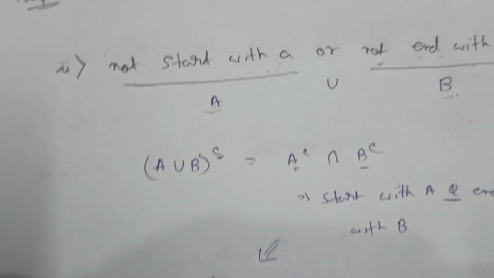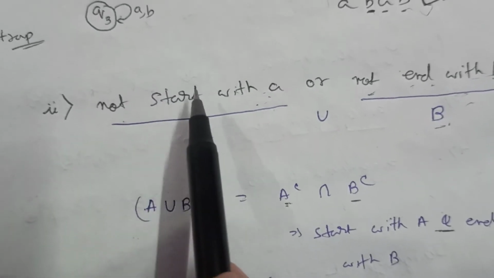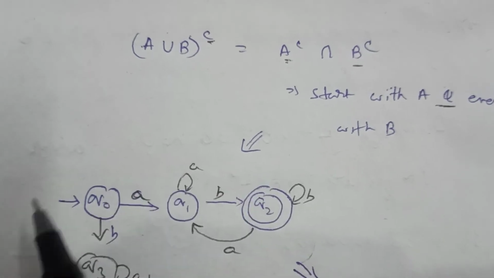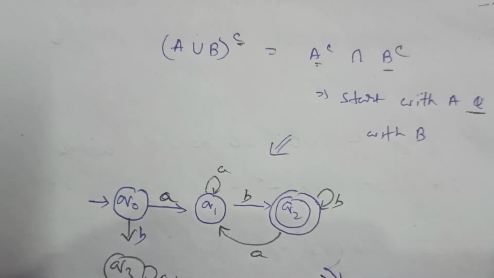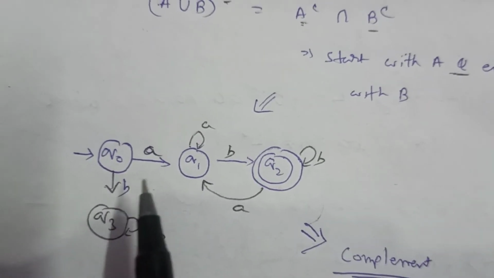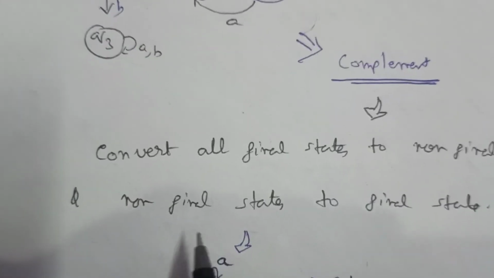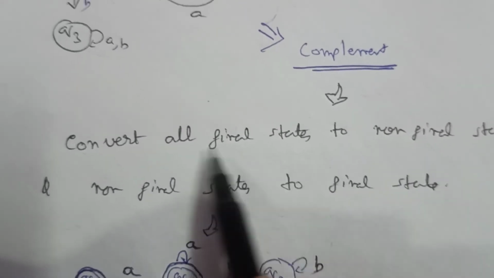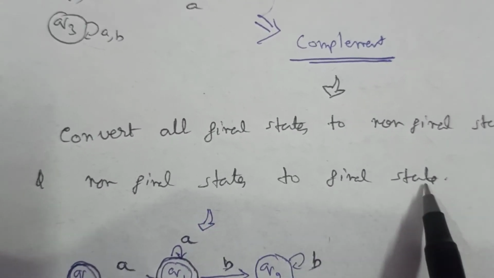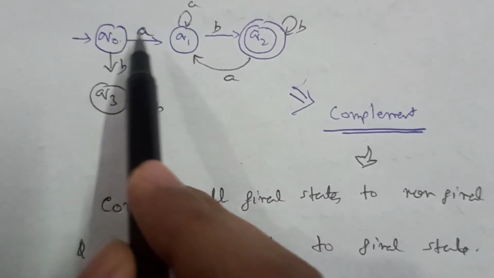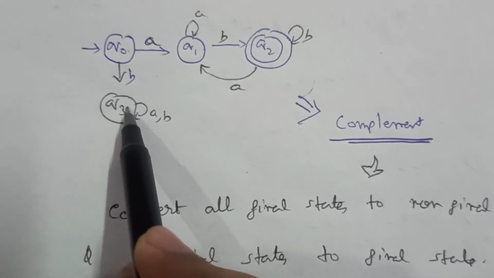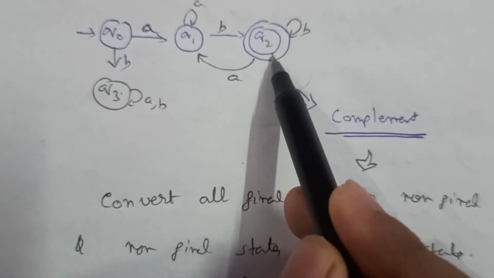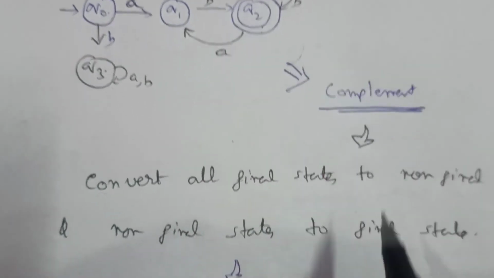But what we need is that it will not start with A or not end with B. So for that we will complement this automata. So how to complement the automata? We will simply convert all the final states to non-final states, and all the non-final states to final states. So let's see, here Q0, Q1 and Q3 are non-final states, so we will make them final states, and here Q2 is a final state, so we will make it a non-final state.